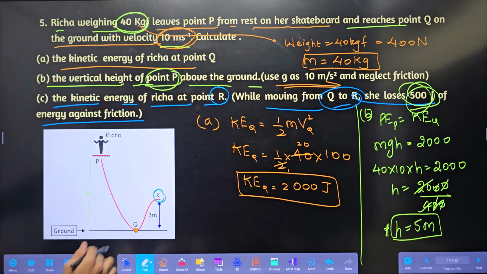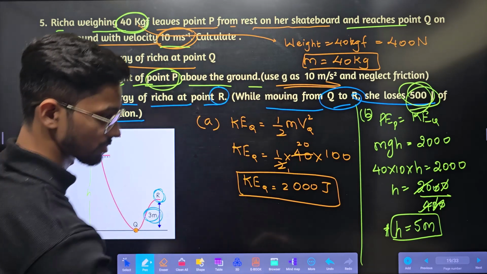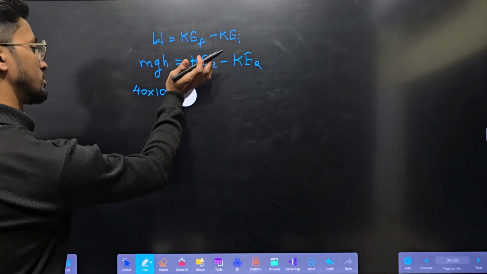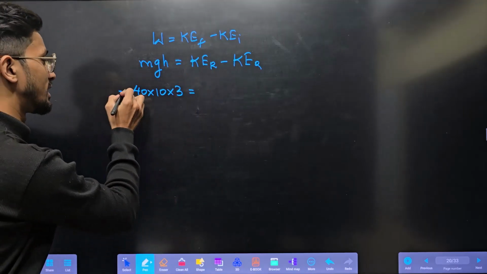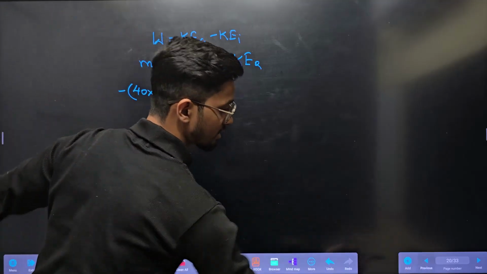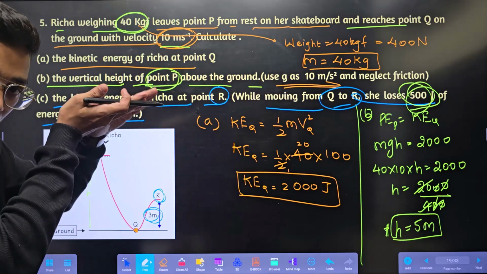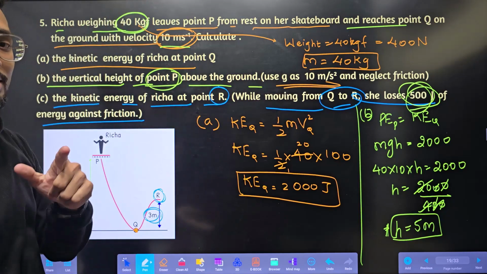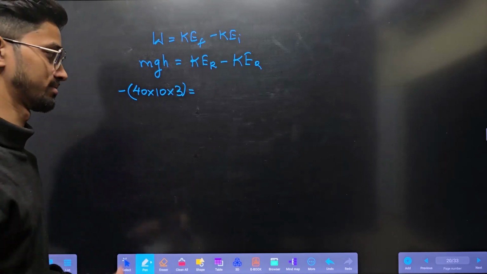From here to here, right? Work done. What will we see here? Height is 3 meter here, not 5 meter. I was taking it as 5 meter here. Height is 3 meter from there to there. And we'll be taking this as negative, because it is going from down to up. mg will be acting downwards, h will be upwards. So opposite direction, cos 180 will be minus 1.